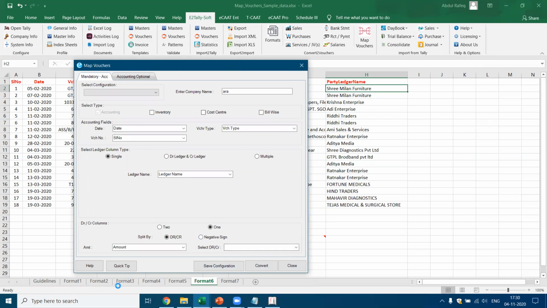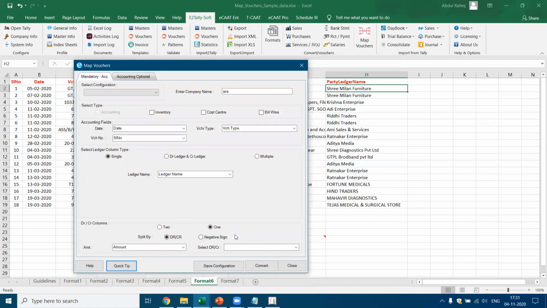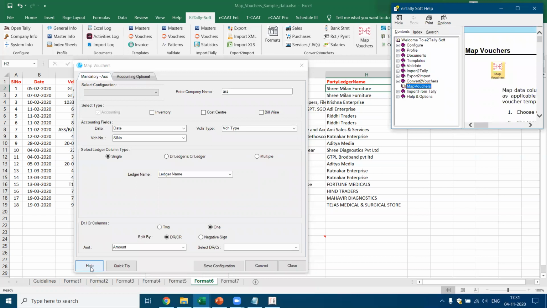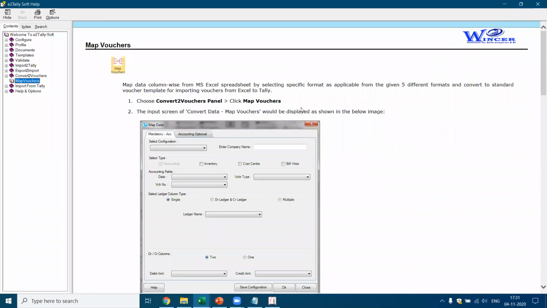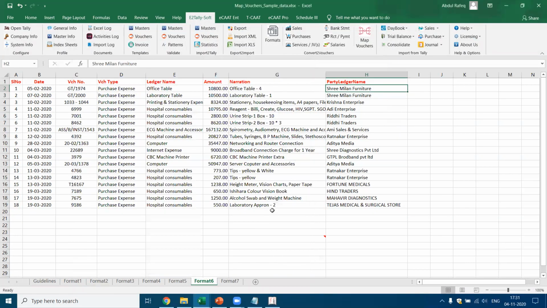So whenever you have a doubt, you can just click on the quick tip. This will give you the quick tip of how this function works. Not only that, you can also go to the help of this particular function. Let's say I go to the help of the function. This will explain how this particular function will work. Now, if you see here, this will tell you with an example how you need to select this. Okay, now let's come back. Let's close this option because this is not what we're looking for.